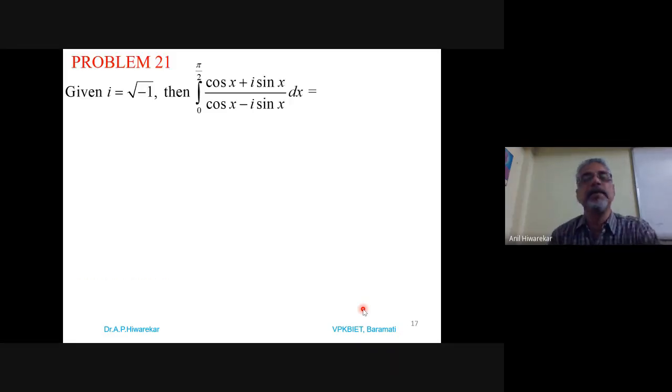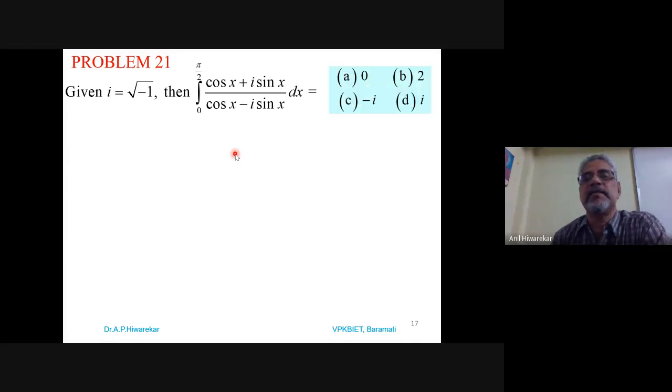Okay. Then we go to the next problem. Given that i is equal to square root of minus 1, then integration of cos x plus i times sin x, divided by cos x minus i times sine of x dx. Very simple problem, but looks to be very complicated. You can solve within 1 or 2 minutes. So what is cos x plus i times sine x? That we have to see. First we'll see what the options are. A is 0, B is 2, C is minus i, and D is i.